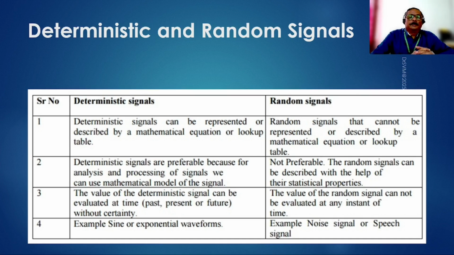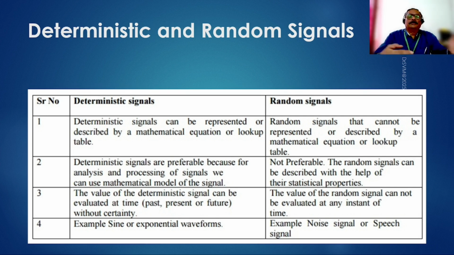The value of the deterministic signal can be evaluated at any given time, maybe past, maybe present, or maybe future, because we know x(t) is a mathematical form. We know that x(t) is a function of time. So we put that as a mathematical expression where t is an independent variable and x(t) is a dependent variable, and just substituting the value of t. The t may be positive, t may be 0, t may be negative.